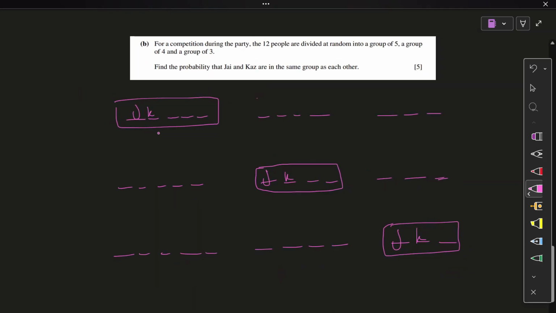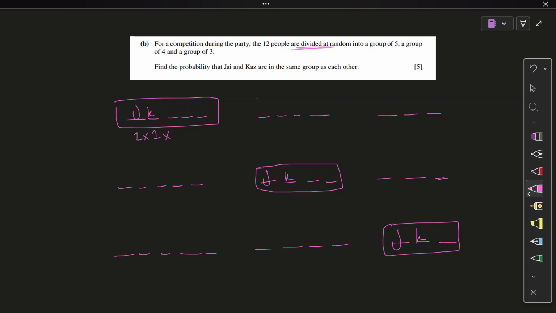Now this is a selection question, by the way. How do I know? I know because of this keyword, right? So I do not need to worry about the arrangement and any repeating groups, because of 5, 4, 3, you get what I mean.